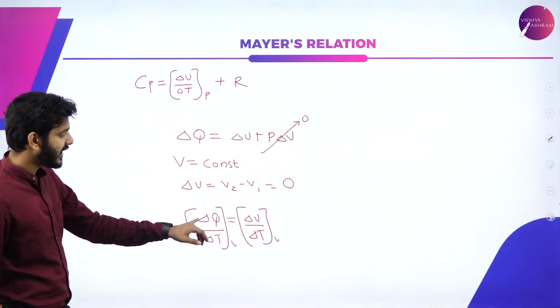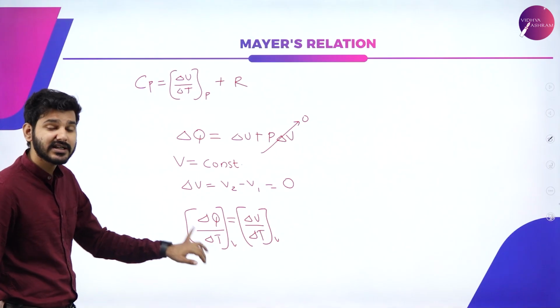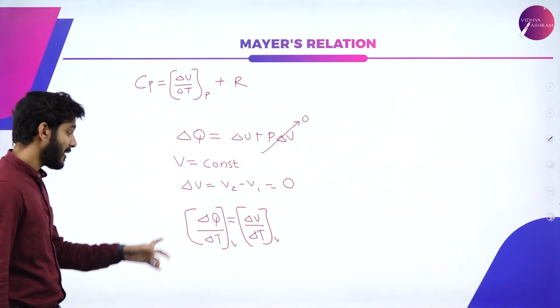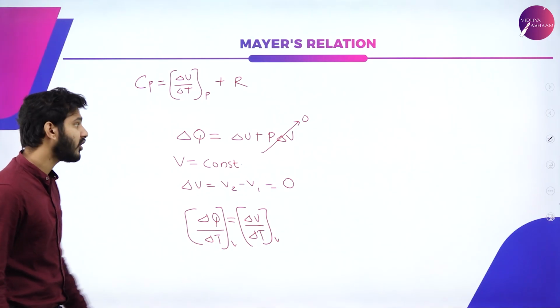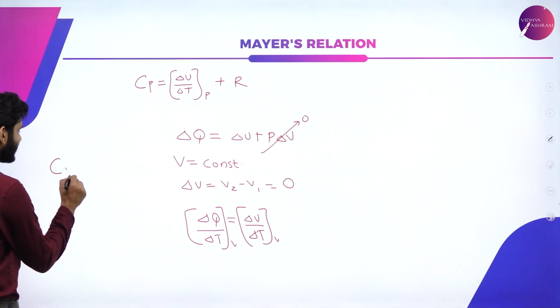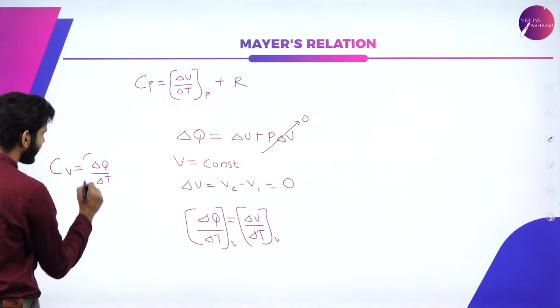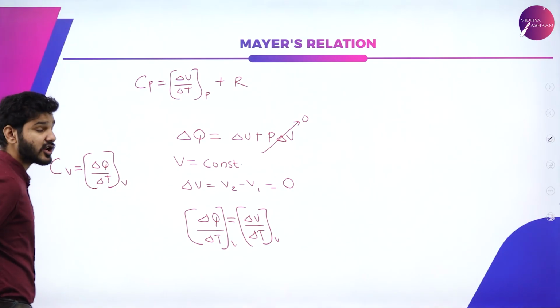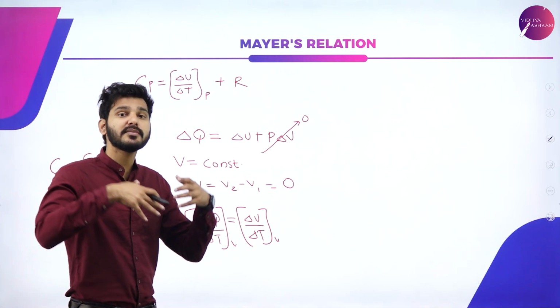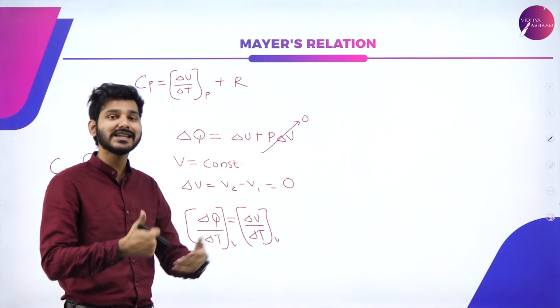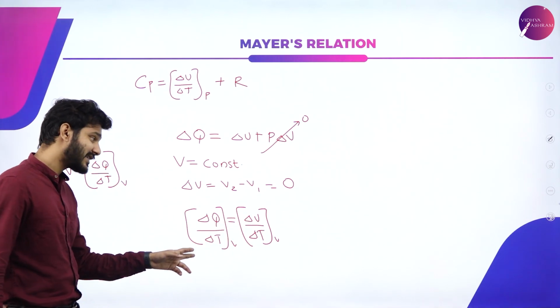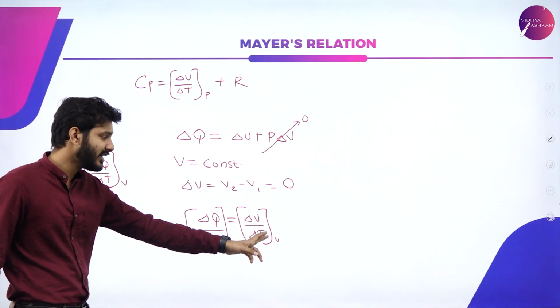Then again we know that delta Q by delta T is nothing but C, that is heat capacity. But since this is happening at constant volume, I can say that Cv will be equal to delta Q by delta T. That is the heat capacity at constant volume, where the volume is not expanding, but we are still giving heat to a system. So that can be expressed as delta Q by delta T.